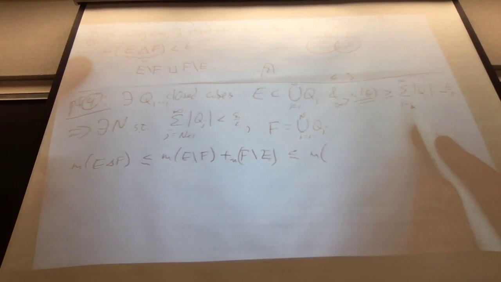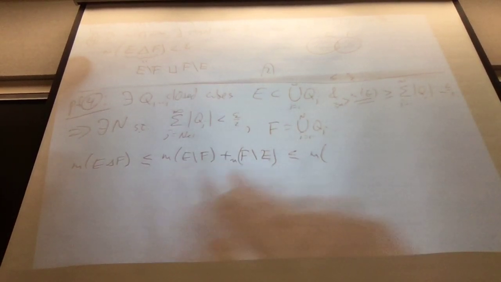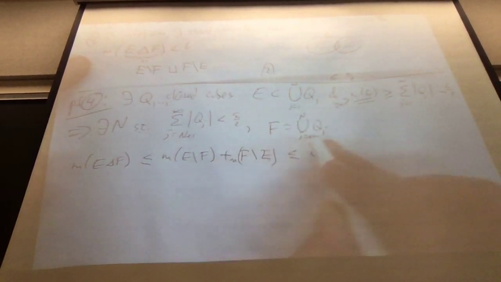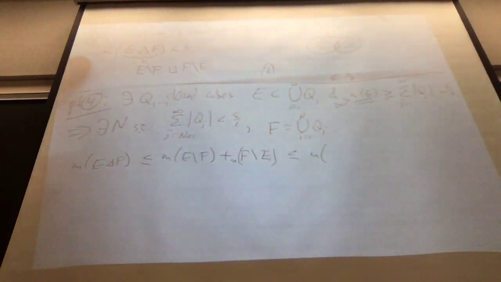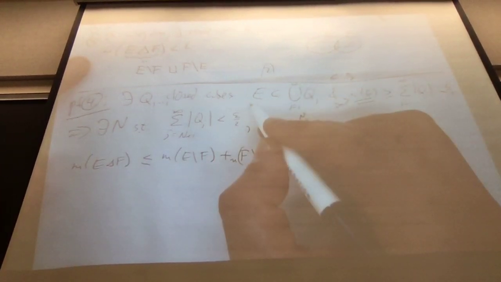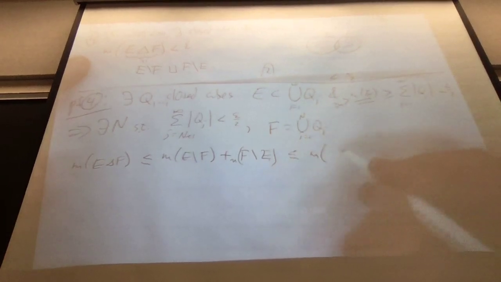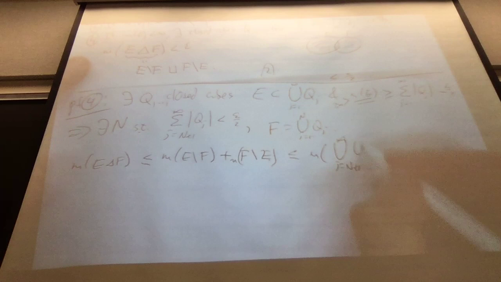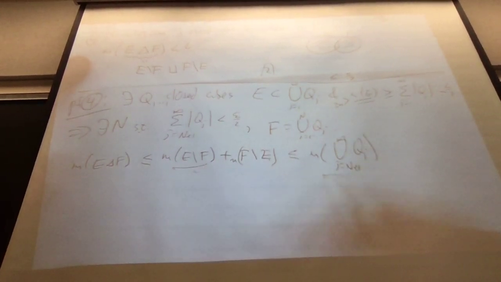What am I trying to say? It's clear, right? I'm trying to do this too fast. E is contained in the Qj's. So E take away F is contained inside this tail, because I've taken away the first n guys, and all of them cover E. So all of them cover E, but you take away the first n ones, that's the union of the remainder. This is at most this, because of containment.